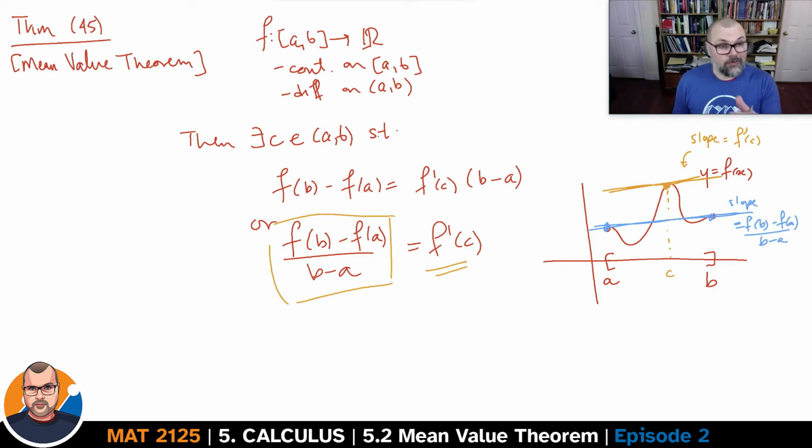You're able to compute the derivative of the function at that point c simply by computing the slope of a line joining 2 points. That's not usually going to be the way you compute the derivative, but there'll be times when, instead of working with this quotient, we'll want to work with a derivative, and vice versa as well. This theorem doesn't tell you how to find the point c. It relies on Rolle's theorem, and the existence of the point c in Rolle's theorem is not a constructive existence. It's not a constructive proof. It just tells you that it exists, so it's an existence.